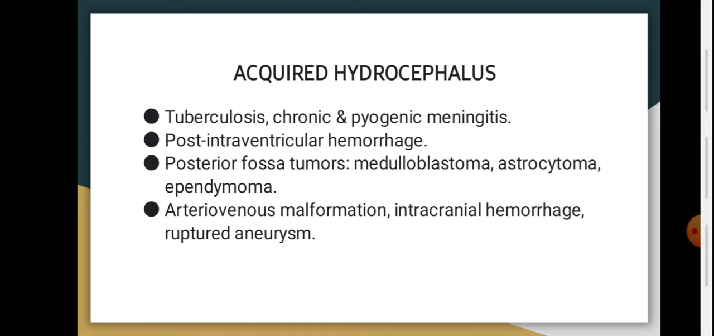Now, number 2, acquired hydrocephalus, such as tuberculosis, chronic and pyogenic meningitis, post-intraventricular hemorrhage, posterior fossa tumors like medulloblastoma, astrocytoma, ependymoma, arteriovenous malformation, intracranial hemorrhage, and ruptured aneurysm.